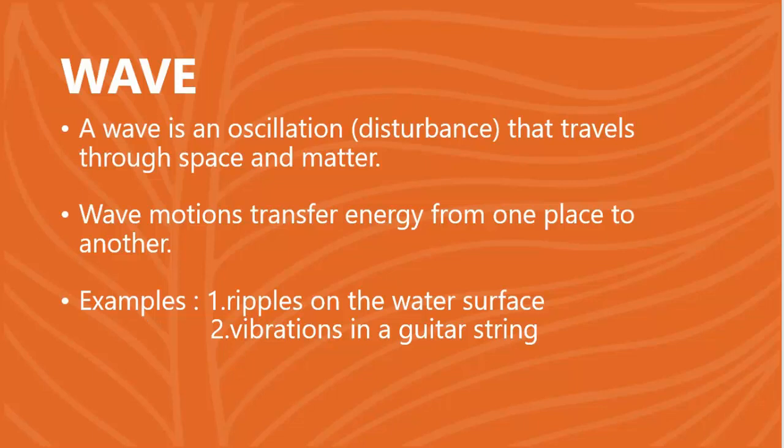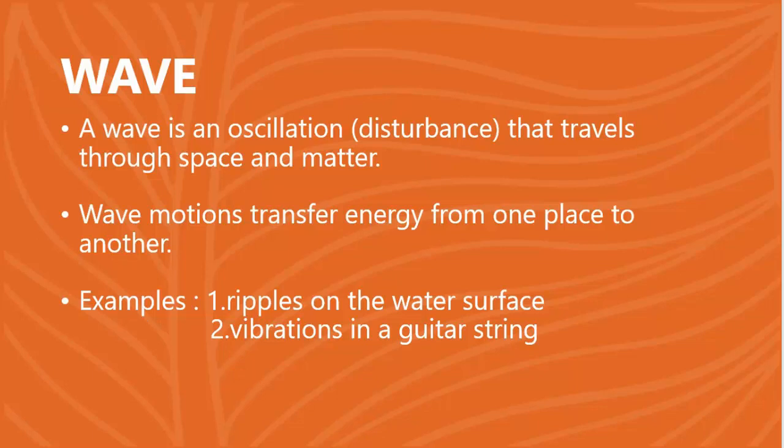So dear students, the vibrations created in the guitar are nothing but sound waves, which enable us to create the music. So these are the examples of waves.